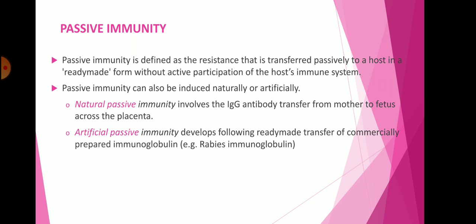Artificial passive immunity develops following the ready-made transfer of commercially prepared immunoglobulin, that is antibodies prepared artificially. It is introduced into the body of the organism, for example rabies immunoglobulin. These antibodies are useful against the rabies virus. So these are put into the body of the organism from the outside. This passive immunity is also quite useful in the fight against viruses, bacteria or microorganisms.